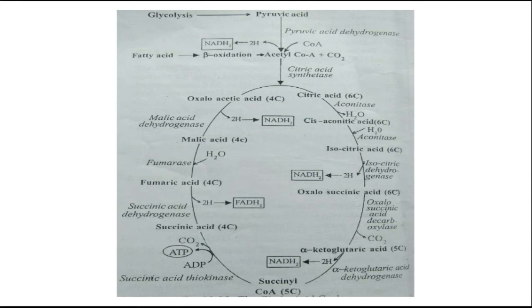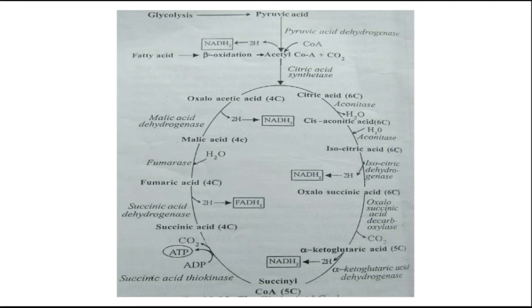Another synonym of the citric acid cycle is the tricarboxylic acid cycle, because the various intermediates used in that cycle are tricarboxylic acids.